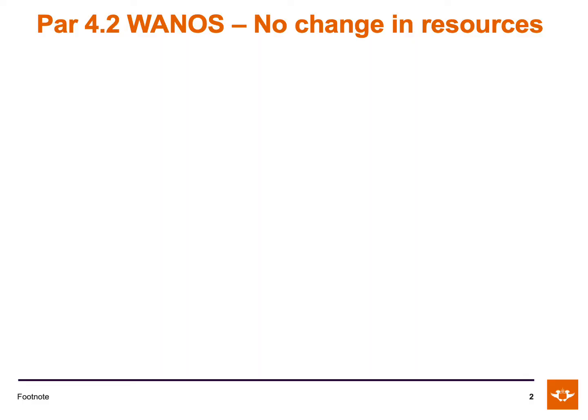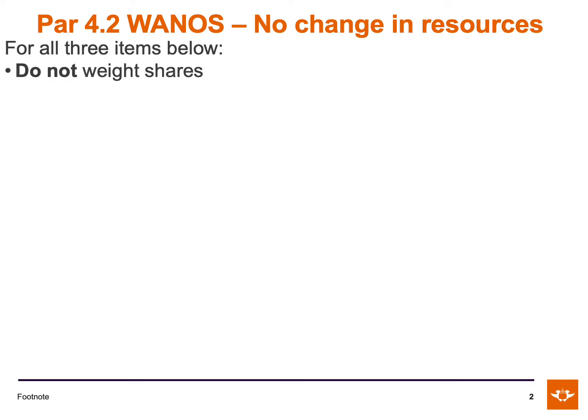In the previous lesson, we discussed the change in resources category, which is treated differently to the no change in resources category. When it comes to the no change in resources category and the calculation of the weighted average number of ordinary shares outstanding, if the share issue took place during the financial year, then we will not apportion it for the year like we did with the change in resources category. Another important thing that you need to remember is that if the share issue took place this year, then it would affect the current and the previous WANOS.